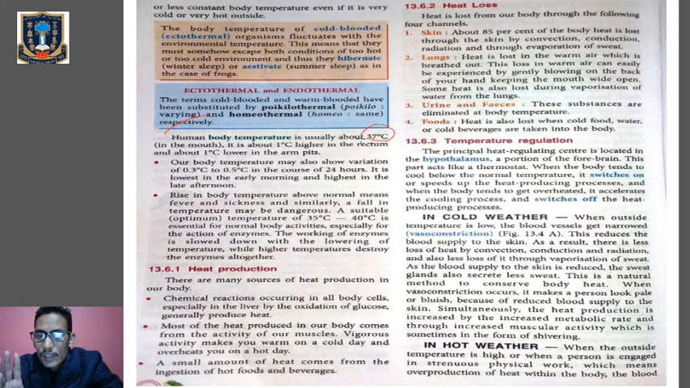Skin. 85% of the body heat is lost through the skin by convection, conduction, and radiation, and also by the process of evaporation. That means it will also be lost by the release of sweat from the sweat glands. Lungs. Heat is lost in the warm air we breathe out. So when we are breathing out, we are giving out hot, warm air.